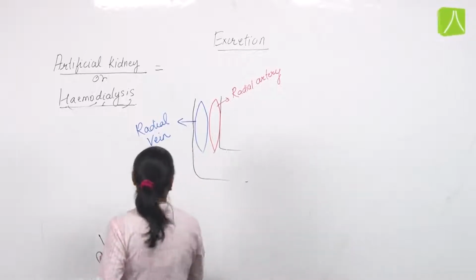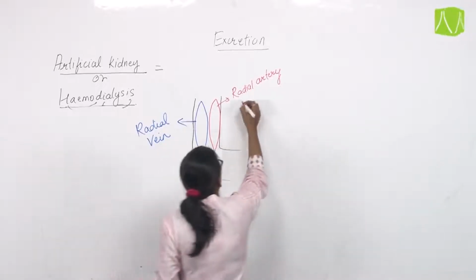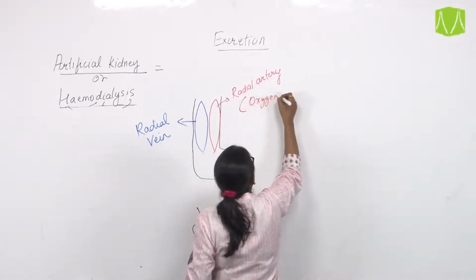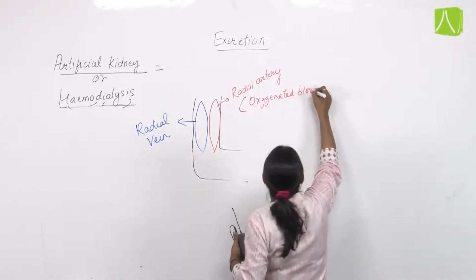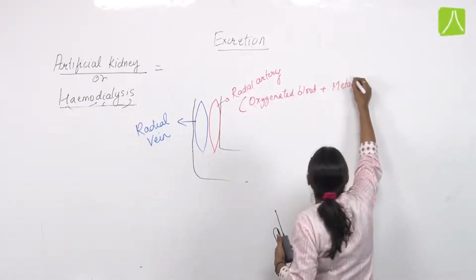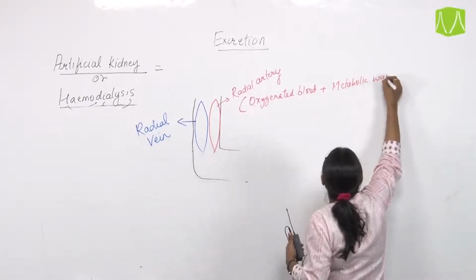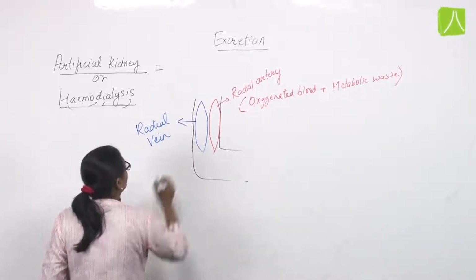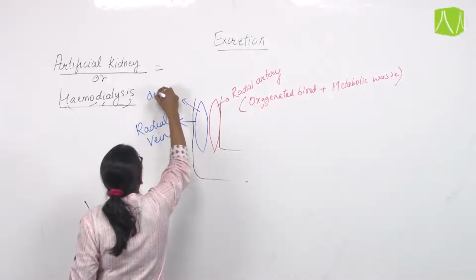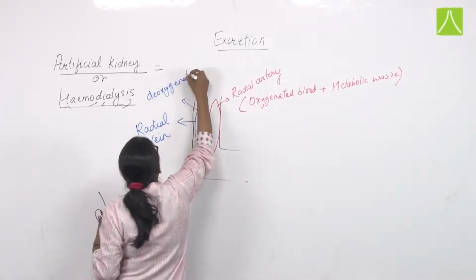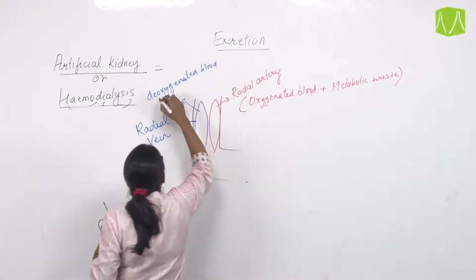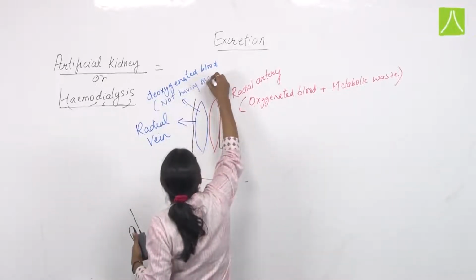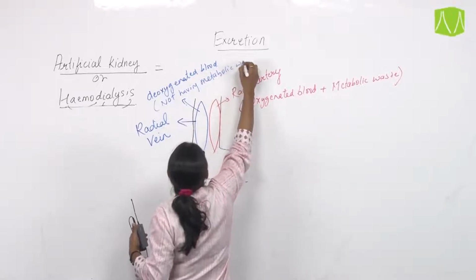So the radial artery has oxygenated blood with metabolic waste, while the radial vein has deoxygenated blood without metabolic waste.